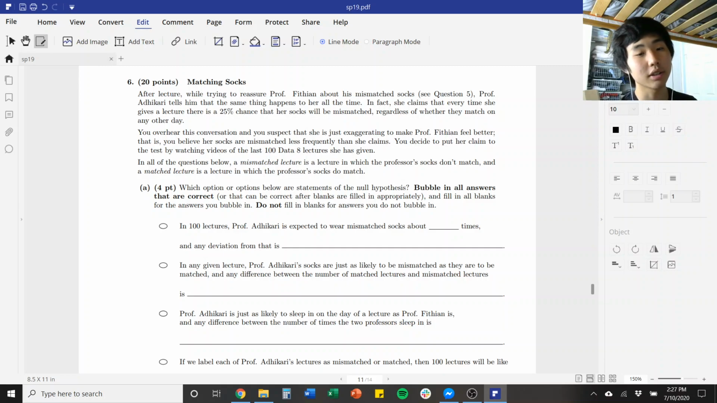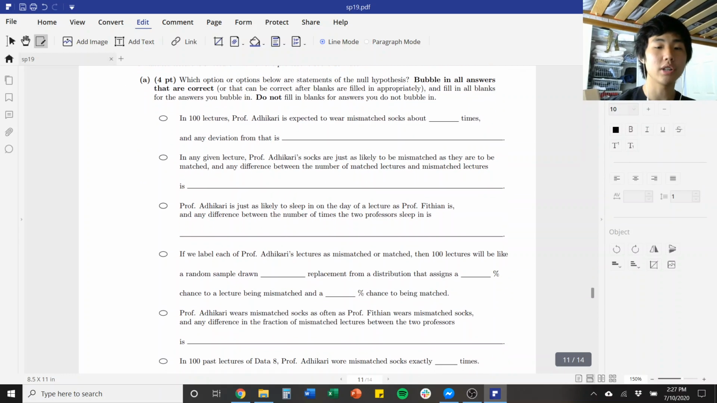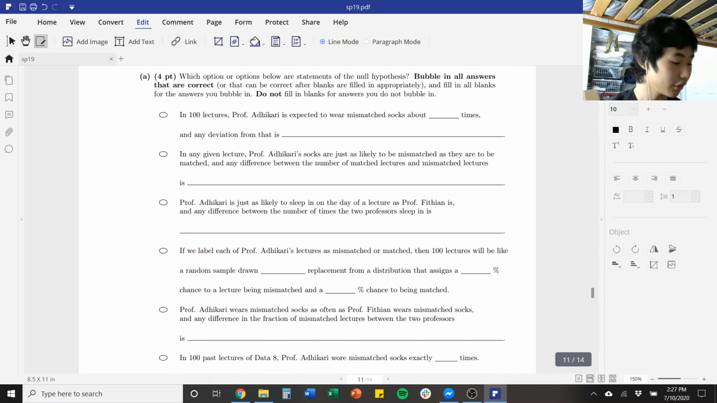So you think that that's an over-exaggeration, and that the true probability of her getting mismatched stocks is less than 25%. And you get an observed value by watching the last 100 lectures to see how many mismatched stocks there are. Okay, so question A is, which options are possible null hypotheses? And there can be multiple correct answers.